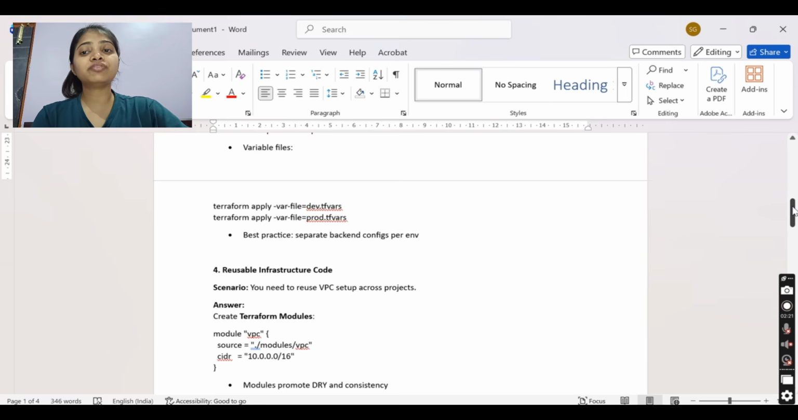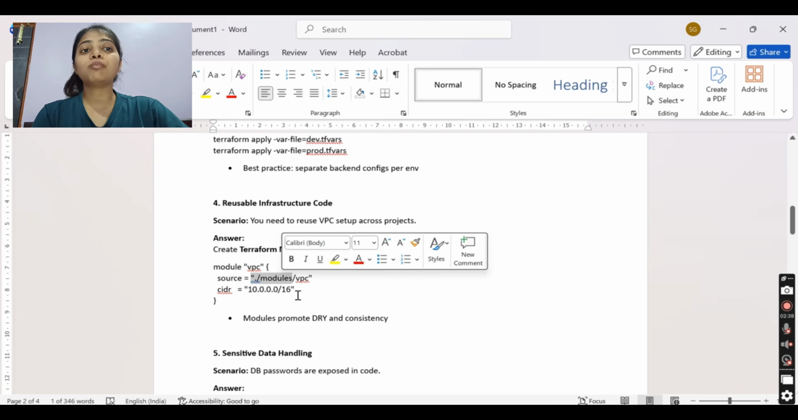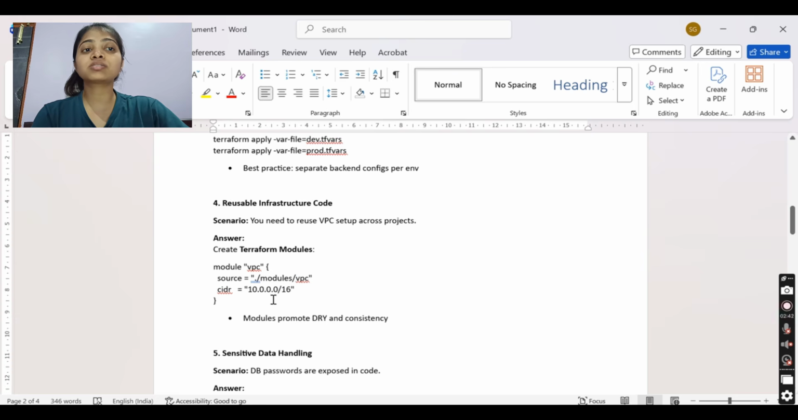Then reusable infrastructure code. Like you need to reuse a VPC setup across projects, then we should use a modular approach. To call a module, you give the module keyword, VPC, and accordingly we give the values, but it is calling a module which is already present. To create a module, all the variables will not be passed, they will be dynamic, so that whatever variable we pass, the module picks up.